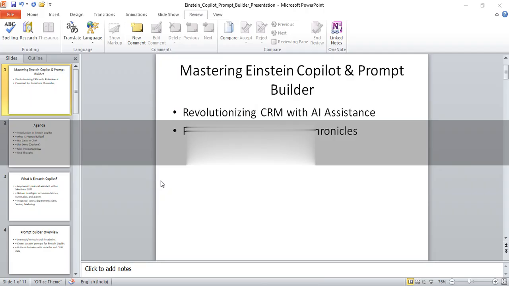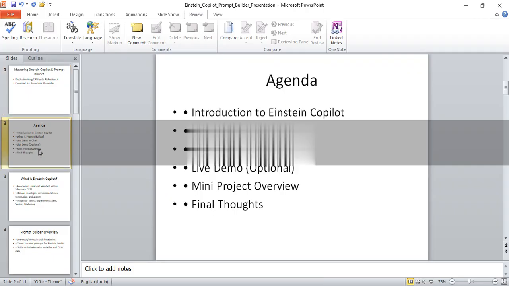Coming to today's video, we will be learning the latest summer release of Einstein Copilot and Prompt Builder, and understanding what AI assistance means when it comes to Prompt Builder. So I'll introduce Einstein Copilot. This is the agenda of today's session: I'll introduce Einstein Copilot, what is Prompt Builder, use cases in CRM, live demo.